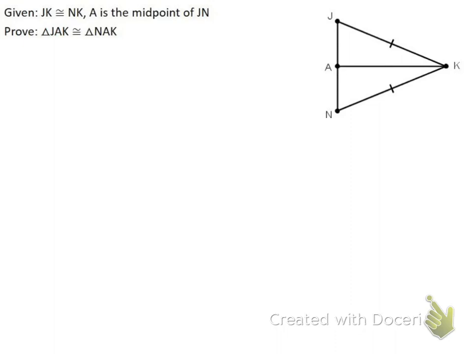Same thing with this next problem. Again, first thing I'm going to do is write down my given statement. JK is equal to NK, and then A is the midpoint of JN. That's my given. So again, I'm going to go through them one by one. JK and NK are equal to each other. So again, put a single line through each of those. A is the midpoint of JN.